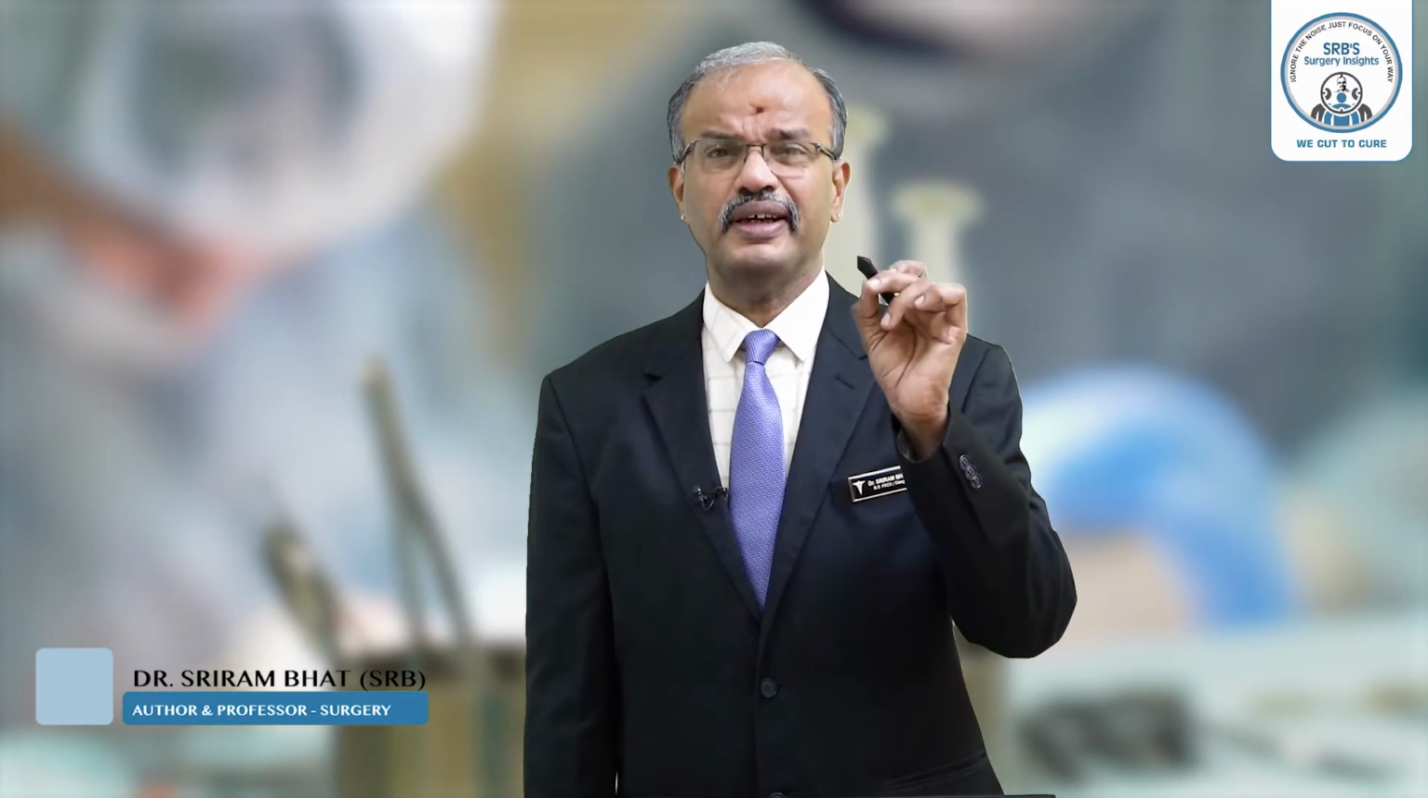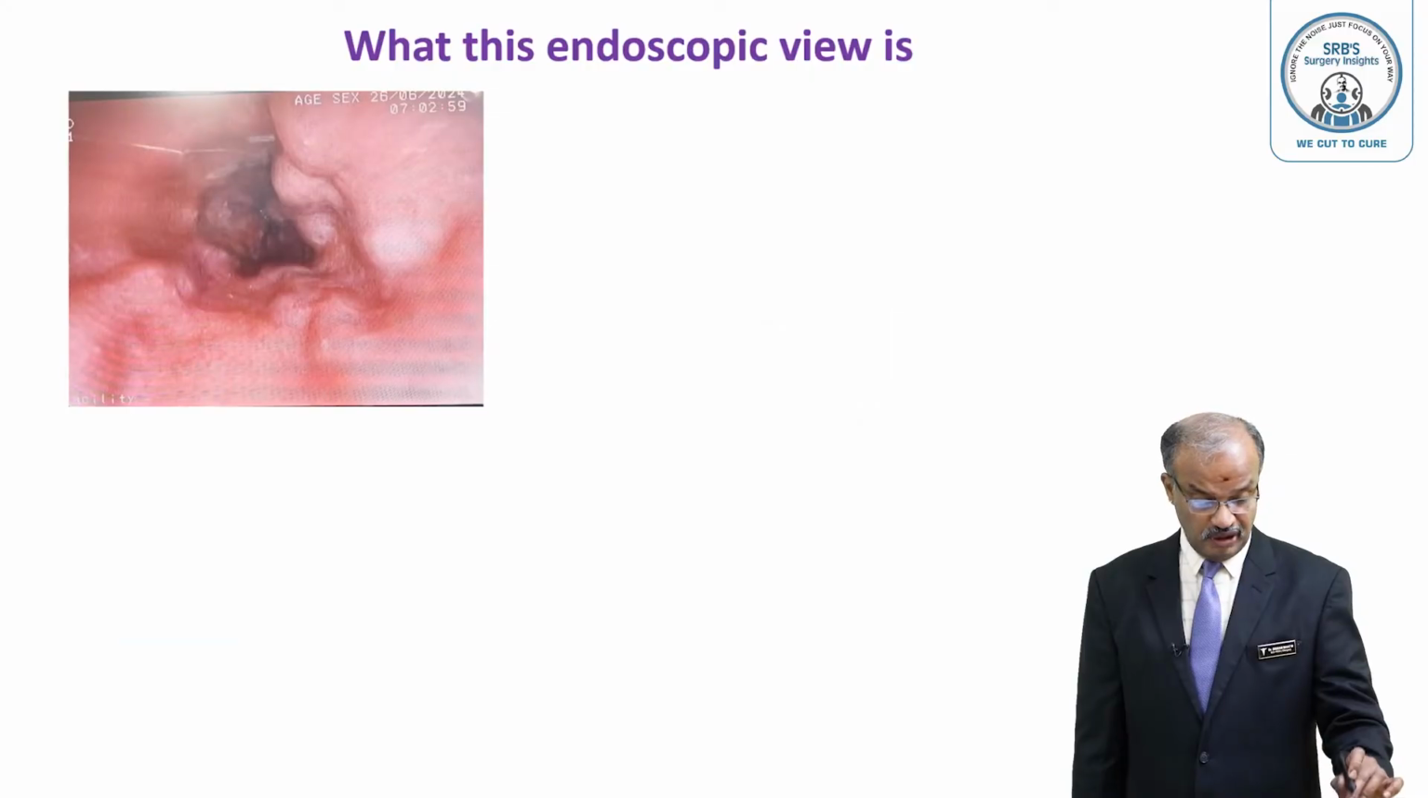So, dear students, we'll discuss a gastroscopy or endoscopic view finding and just see what it is. It's commonly seen in cirrhotic patients, chronic liver disease, alcoholic patients, but very important because it may cause sudden and life-threatening bleeding when you may not be able to control it. Let's find out what this endoscopic view is.